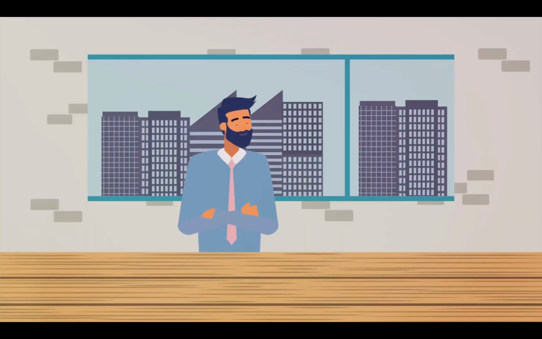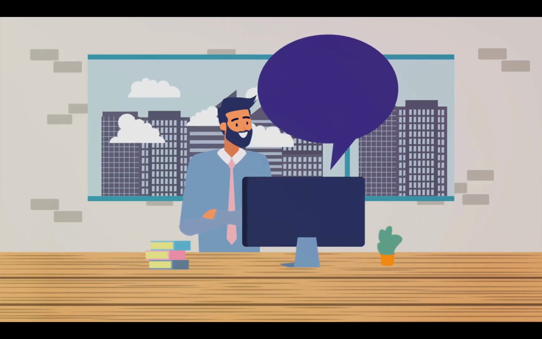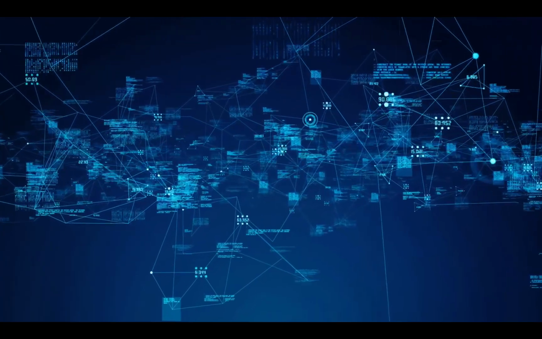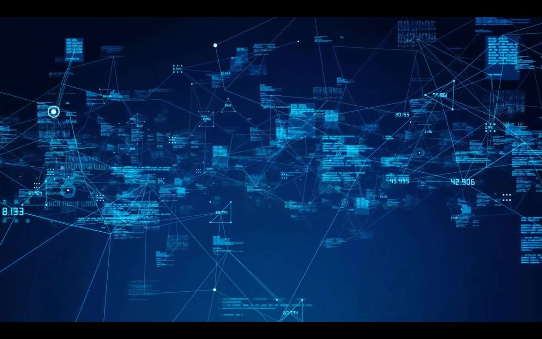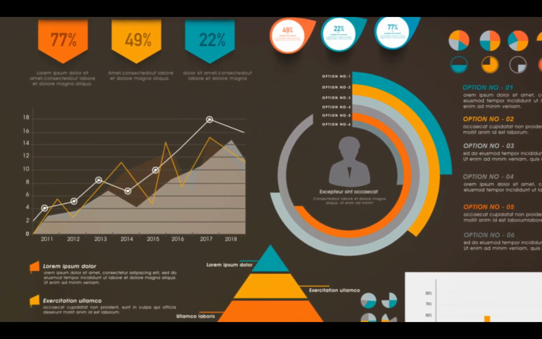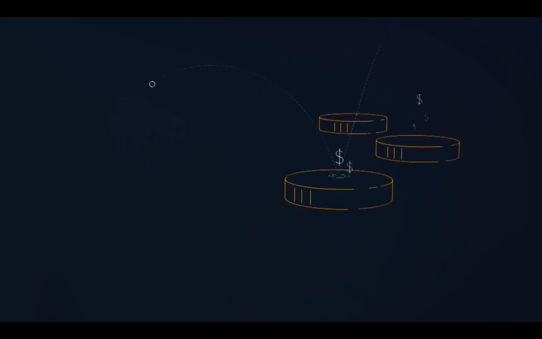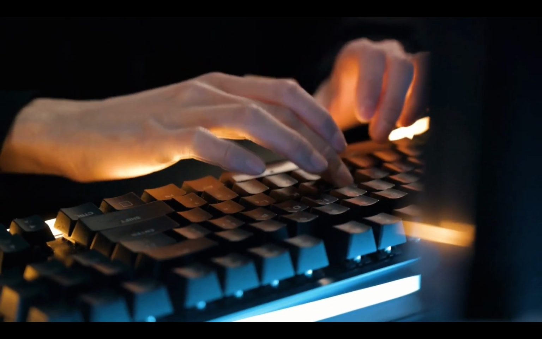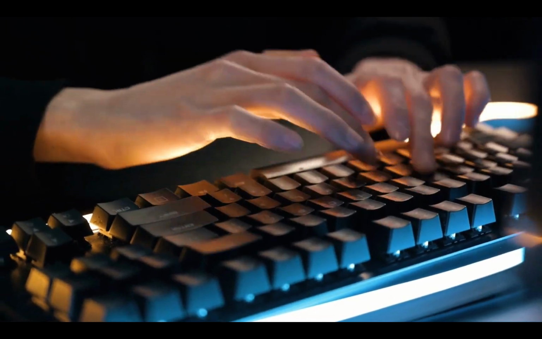Elasticsearch, the heart of the stack, carries out the search and analysis operations. Logstash is responsible for collecting, processing, and storing data. Kibana, the visual component of the ELK stack, allows users to interact with the data in a graphical interface, making it easier to spot patterns, trends, and anomalies.